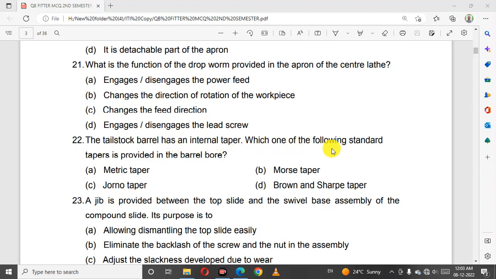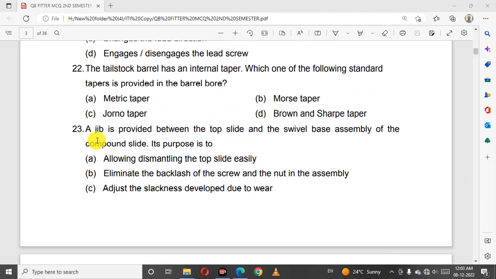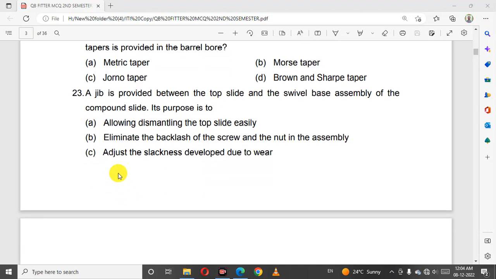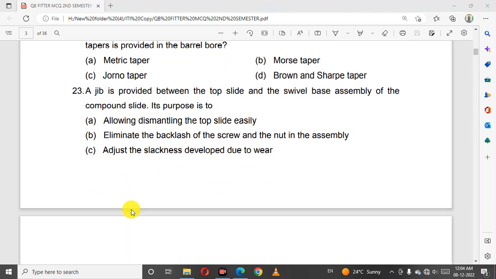Which one of the following standard tapers is provided in the barrel bore? Morse taper. A gib is provided between the top slide and the swivel base assembly of the compound slide. Its purpose is to adjust the slackness developed due to wear.